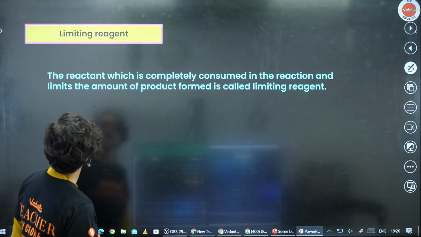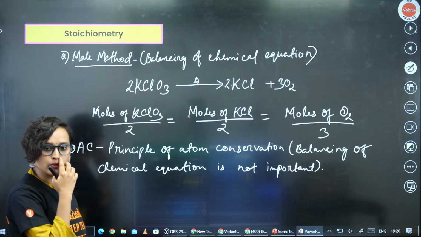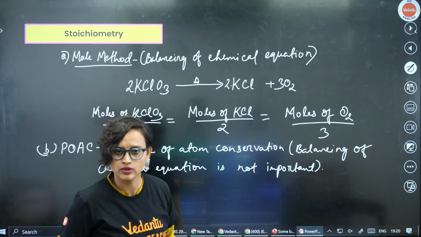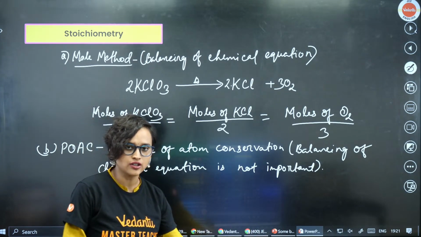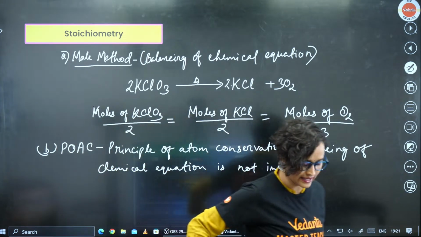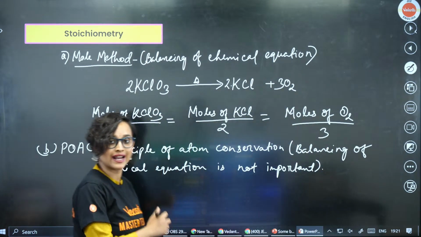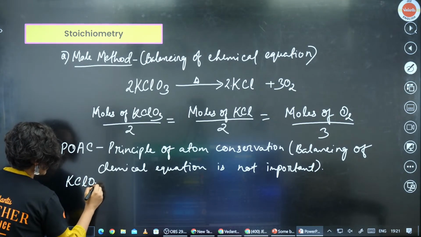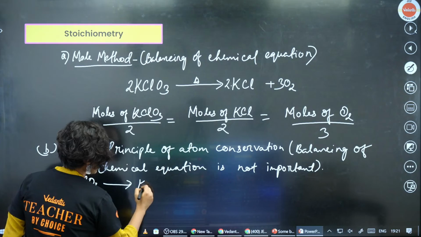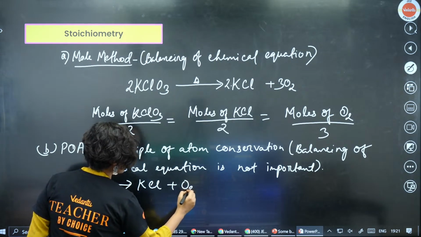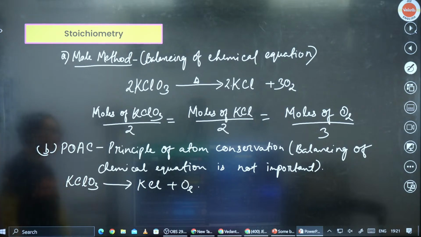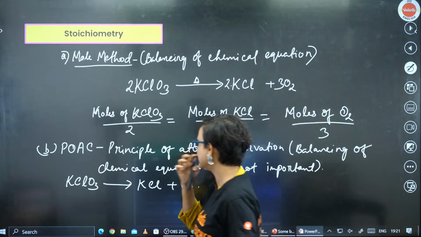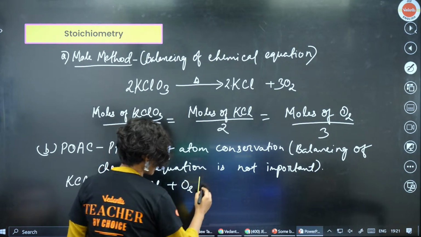Okay, all right. So now in this case, how do we do it? Let's take the same example, KClO3. Heat it up, you get 2 KCl plus 3 O2. Now check it out how we can do it. Even if I don't balance it, and if I just write the reaction like this, let's write it down here once again. KClO3 gives you KCl plus O2, right? Even if I don't balance it, just check it out how I can write it down here. I am going to change the color here.